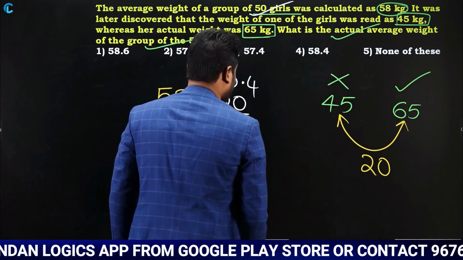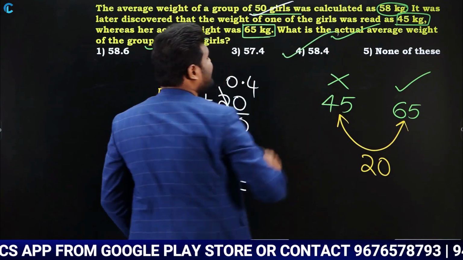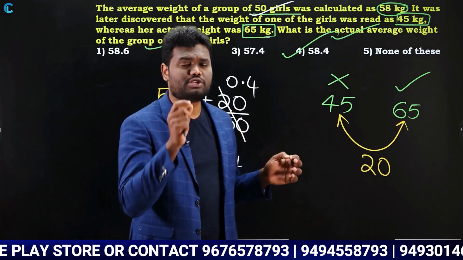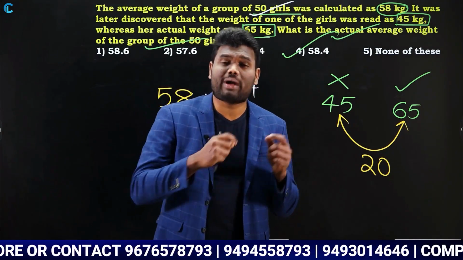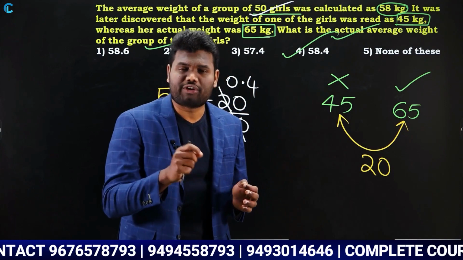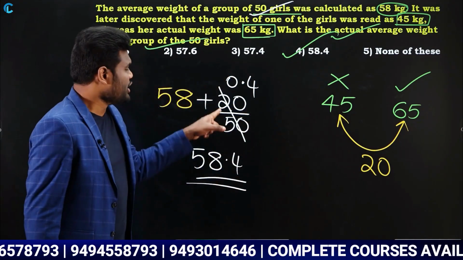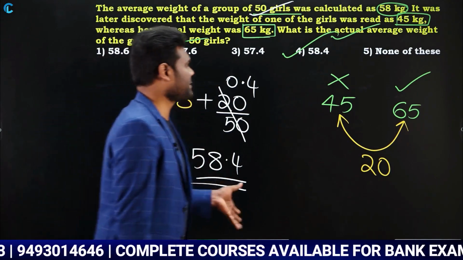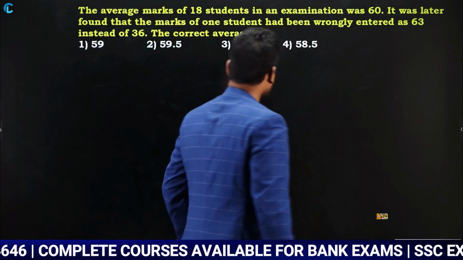Okay, very simple. Just read the question clearly, take the difference, and after that, if the wrong value is more, subtract. If the wrong value is less, add. But don't forget, while adding or subtracting, you need to distribute them and then add, or distribute them and then subtract. Let us look at the next question.